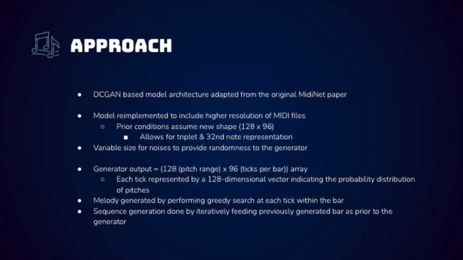For our approach, we decided to use a deep convolutional GAN model, which was adapted from the original MIDINet paper. Some of the adaptations that we made were to increase the resolution of the notes that we were using as the data. This resulted in a 128 by 96 representation, which allows us to represent more complex musical structures such as triplets and 32nd notes. We also performed greedy search on each of the outputs to produce a note at every time step. And for sequence generation, we would use a prior from the real dataset and feed that to generate the next time step to generate the entire music.